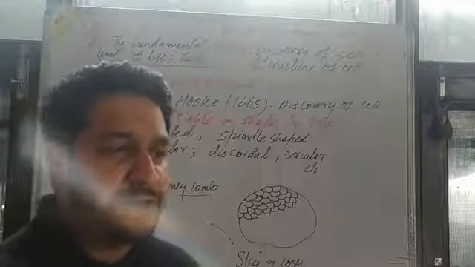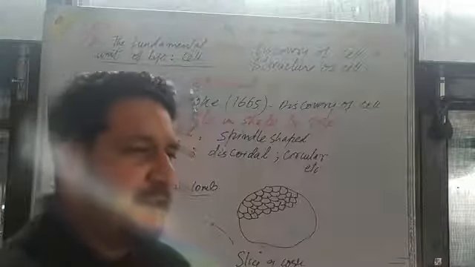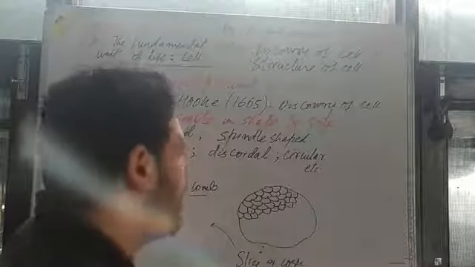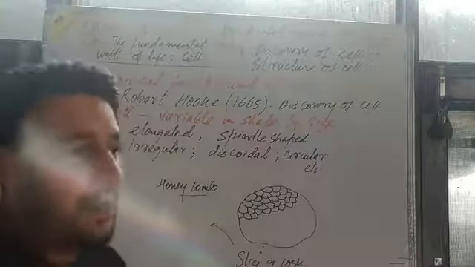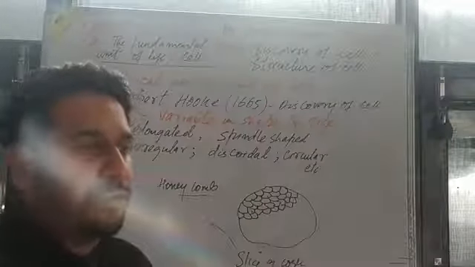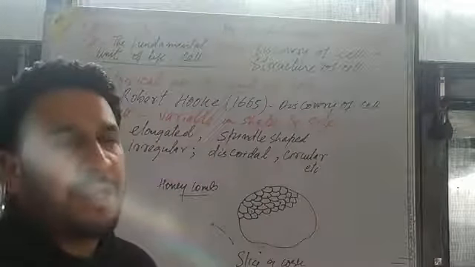They come in different shapes and sizes. धीरे धीरे we later on discovered the other cell organelles.